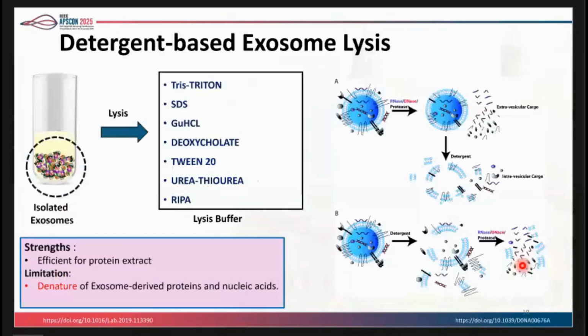Once exosomes are isolated, they are exposed to detergent. In the case of detergent lysing, after lysing, it is difficult to remove the detergent from the sample. So it can contaminate the sample and also affect the lysate quality. Furthermore, exosomes are sensitive to the detergent, which can denature the biomarker.